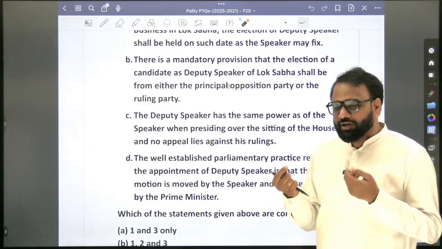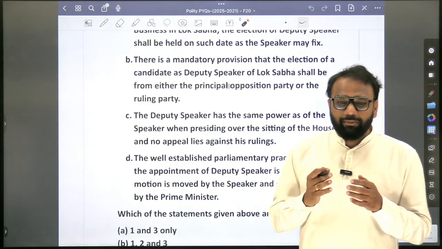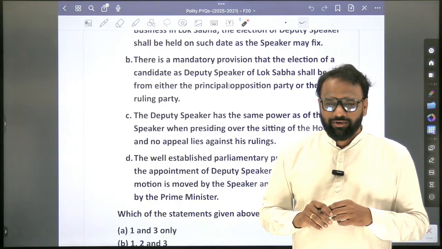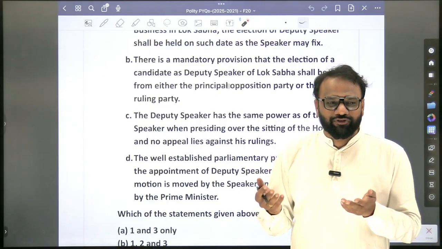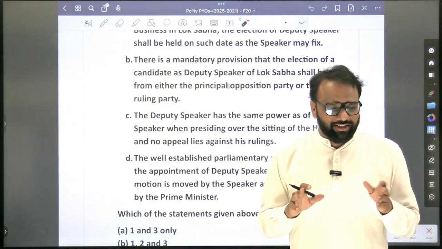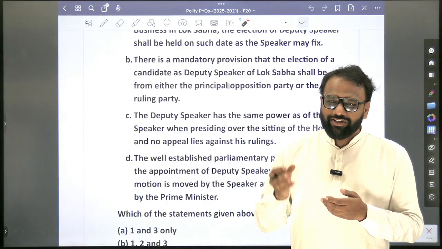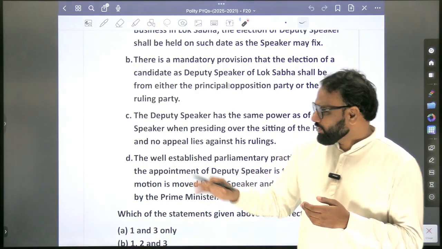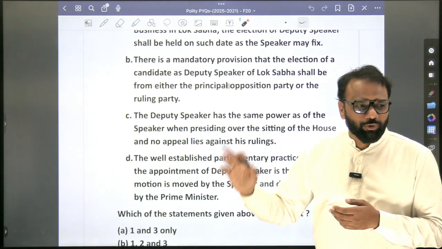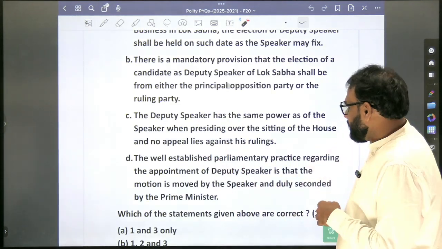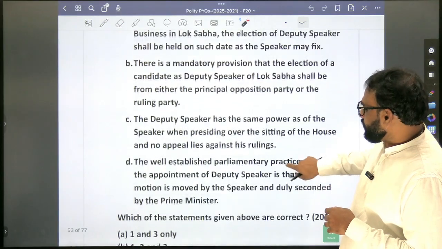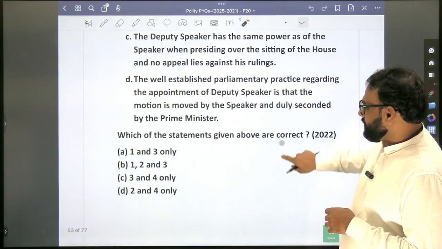Sometimes we'll start asking questions to ourselves. Probably it might be missing in Lakshmikant, it might be present in D.D. Basu, or some Kashyap, some kind of books which I might not have read. See, this is already a wonderful book, already compiled. So we'll stick to that material, and whatever you have read, you should be confident about that. If you have nowhere come across this fourth point, you should come to a conclusion that it is wrong. So here, what's the answer? 1 and 3.